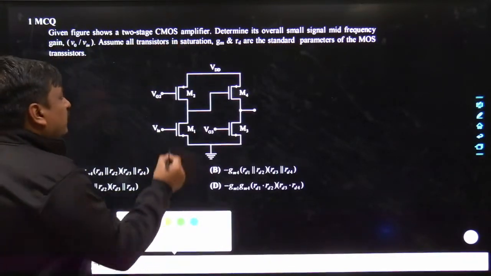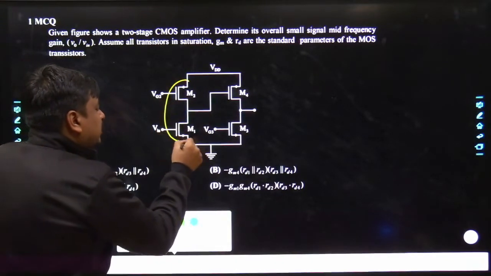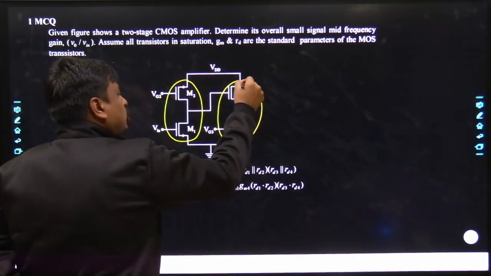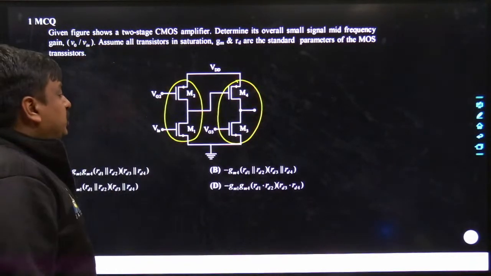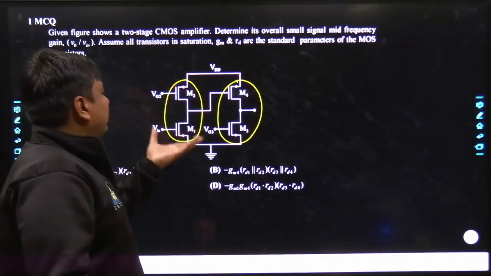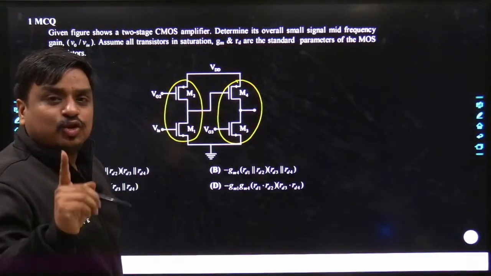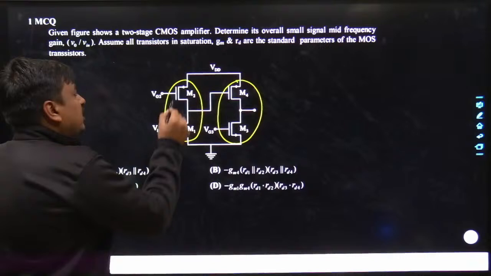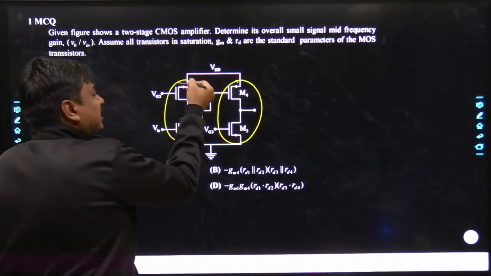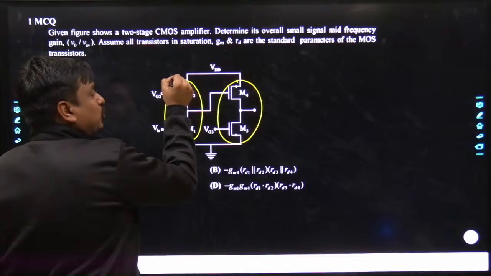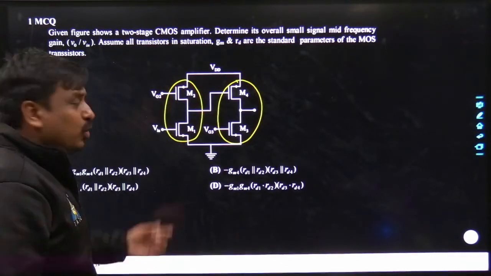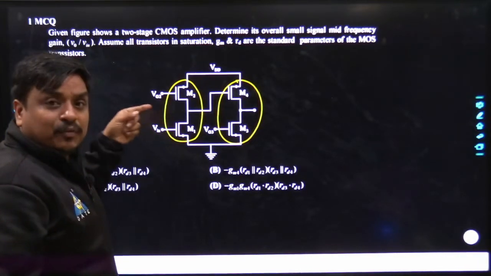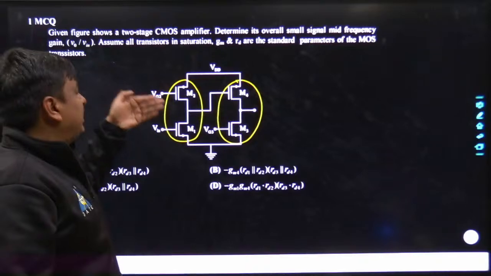You can see very well, if you talk about this combination and this combination, they are the two different CMOS. Agreed? How can I say it's a CMOS? CMOS is the series combination of two inverting MOSes, PMOS as well as NMOS. You can see the arrow is coming in, which means it's a type of PMOS, and this is its source terminal. Similarly, if you focus on MOS number 1, the arrow is coming out, and definitely it's a type of NMOS. So you can see the PMOS and NMOS come in series.